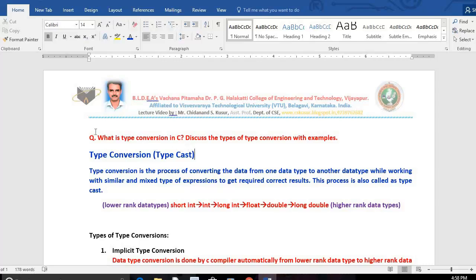The question will usually be like this: What is type conversion in C? Discuss the types of type conversions with examples. That means first you need to write the answer for what is type conversion. If you write that, you get 1 mark. Then you need to explain the types of type conversions also.